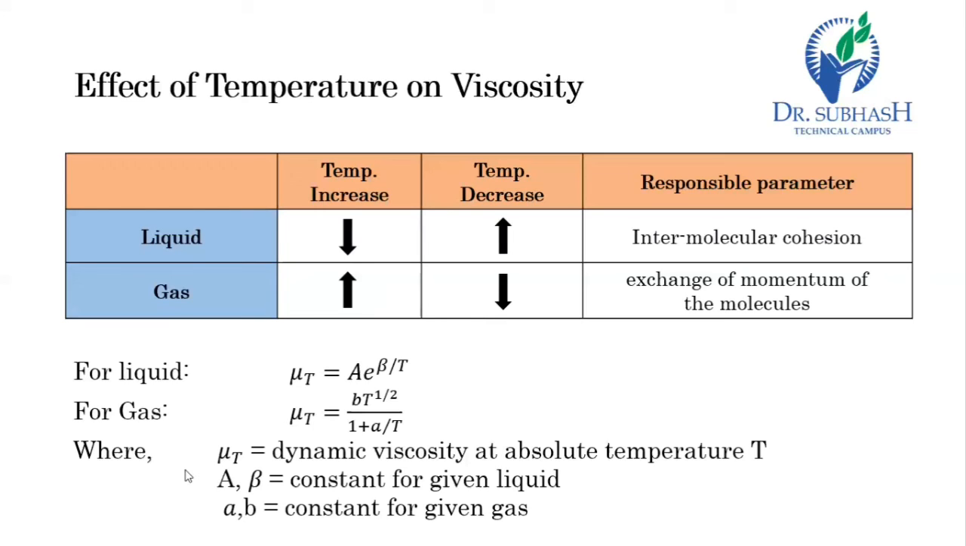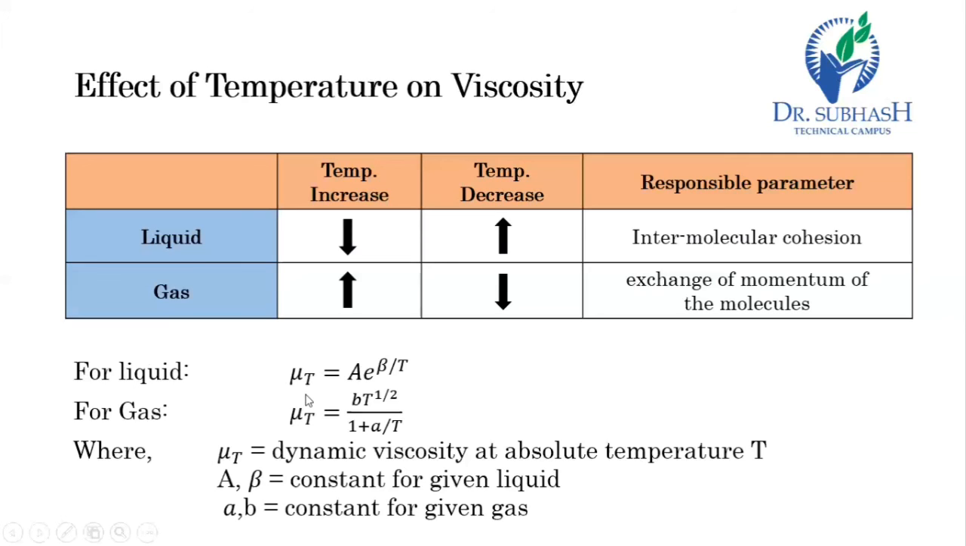So in liquid and gas, there are two different parameters responsible for the viscosity, and so both have a different relation with the increase of temperature. Here you need to remember those two responsible parameters for liquid and gas, which are intermolecular cohesion and exchange of momentum of molecules. Here some mathematical relations are given for both liquid and gas.